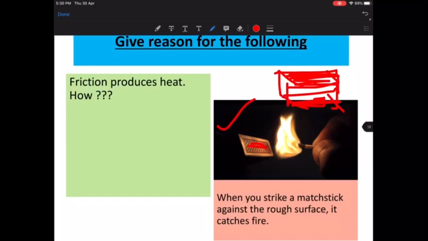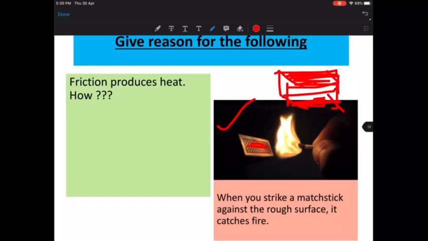It has got some pictures or something like that, right? But on the two sides you have these designs. The design that you see here, if you touch it with your hand, is slightly rough. Obviously it has got some mixture also, which, if you rub the matchstick against it, is going to light and give you fire.